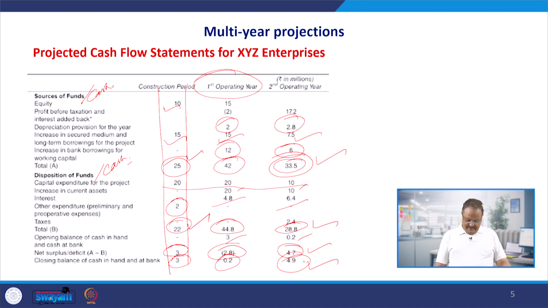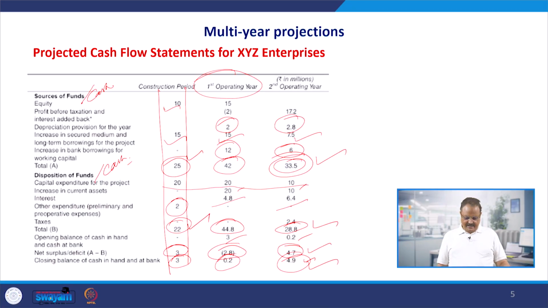So this positive balance is not because of any high amount of profit, and in the second year you cannot expect a high amount of profit. In itself, it's very good that we are in a state of profit in the second operating year onwards. We had a loss in the first operating year, but from the second operating year we are in a state of profit and our cash position is good. But largely this 4.9 is not because of large profits but because of large borrowings. So we have to be very careful and disciplined that these borrowings are properly utilized and converted into production and sales, and finally into profits.